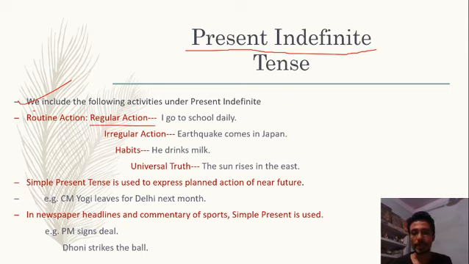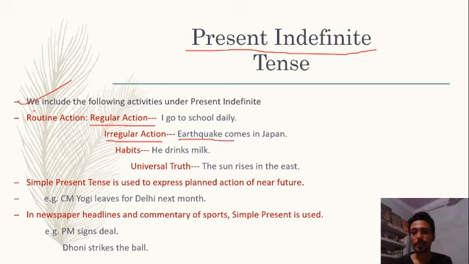The first one, regular action. For example, I go to school daily. It means if any action is performed regularly by a person, that action will always be spoken in present indefinite tense. Second one, irregular action. If any action is performed irregularly, not in a regular pattern, in that case also the sentence will be spoken in present indefinite tense.